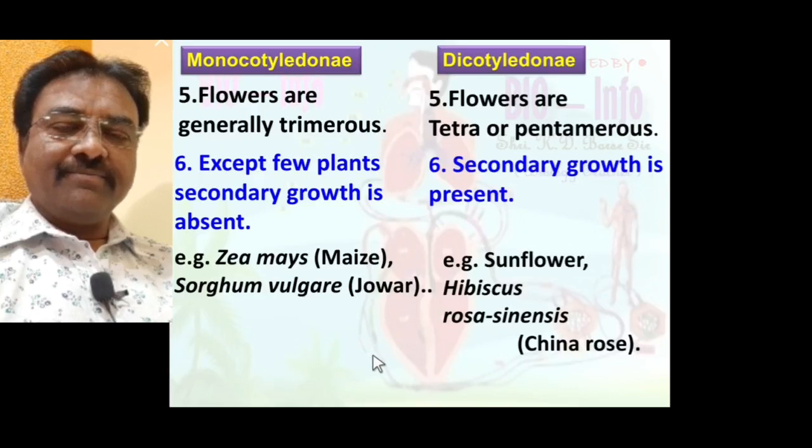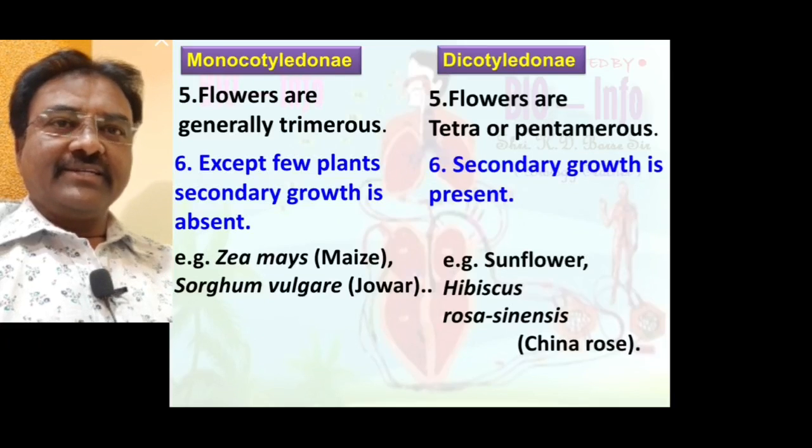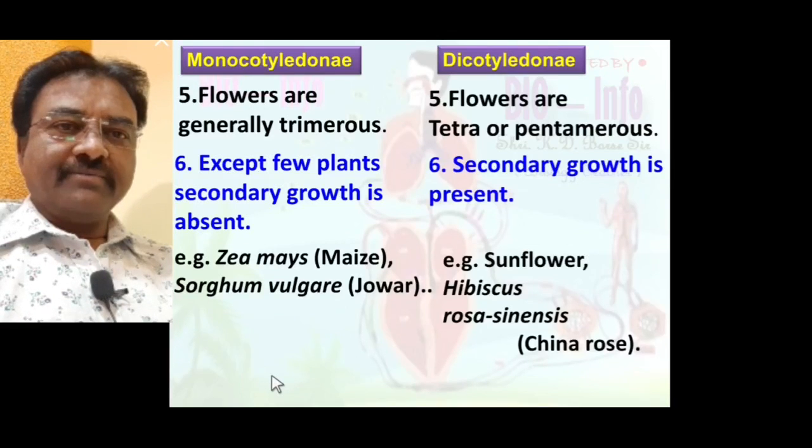Hope you understood everything. Most of the time this question, the difference between Monocotyledon and Dicotyledon, is asked. We have discussed the division Angiospermae and its salient features, because Monocotyledon and Dicotyledon are the two classes included in Angiosperm.